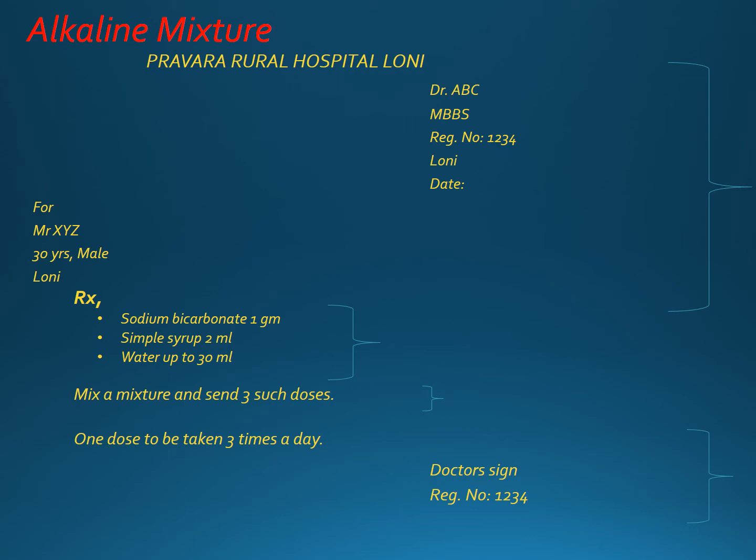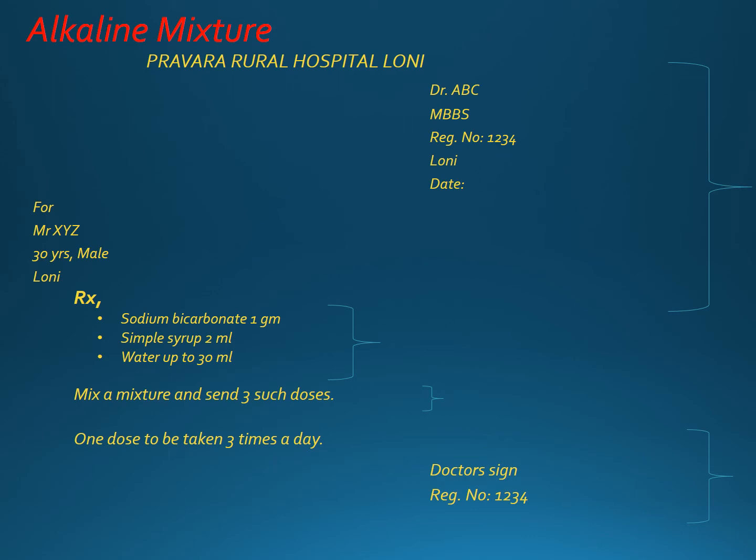Now the next part is the inscription, which will contain the drug details, components of the drugs and their quantity. Firstly we see sodium bicarbonate 1 gram, simple syrup 2 ml, and water up to 30. These are all the components of the drug which are important in cases of pharmacy preparation.